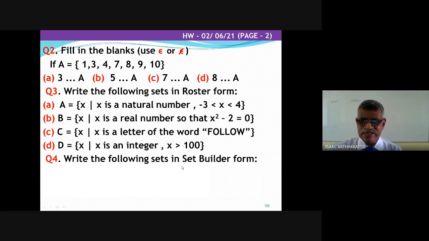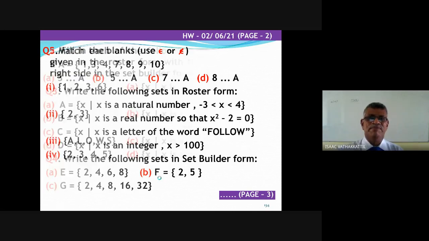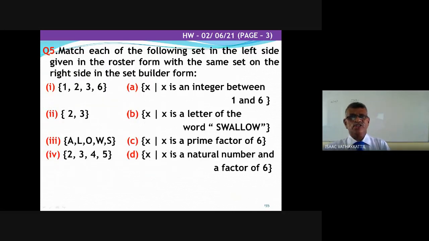Write the following sets in set builder form. Now it is up to you how you represent this in set builder form. You write and send the answers to me today itself. If you find difficulty, you tell me that also. Match each of the following sets on the left side, given in roster form, with the same set on the right side in set builder form.